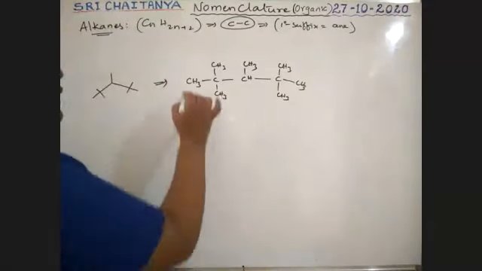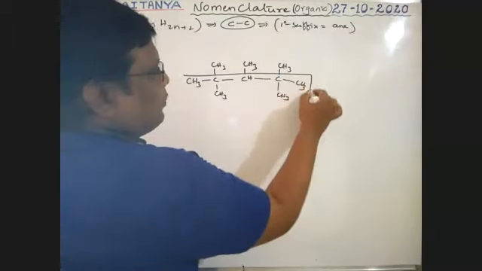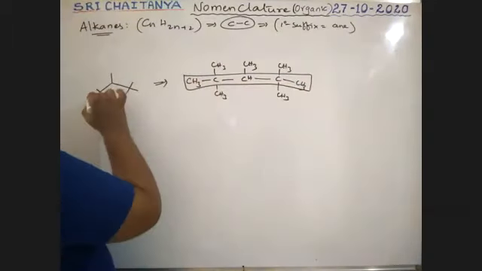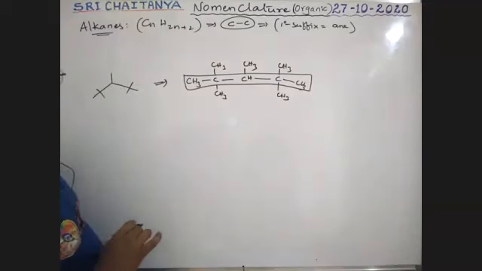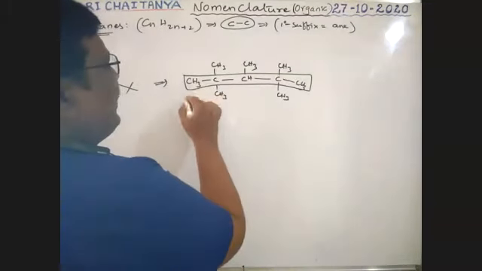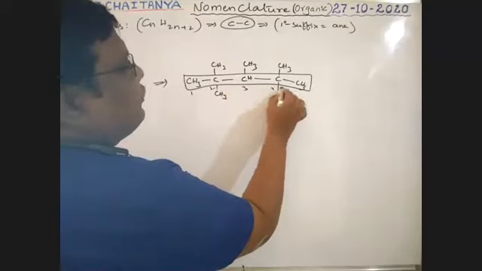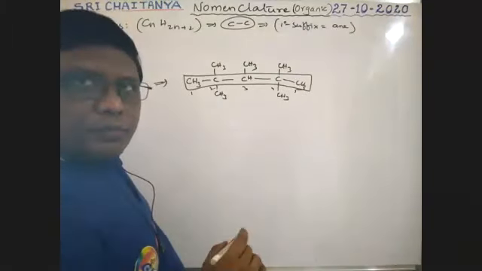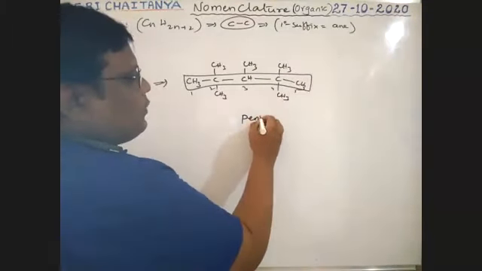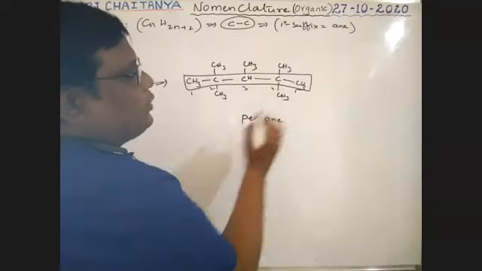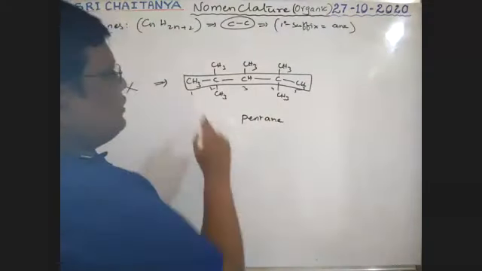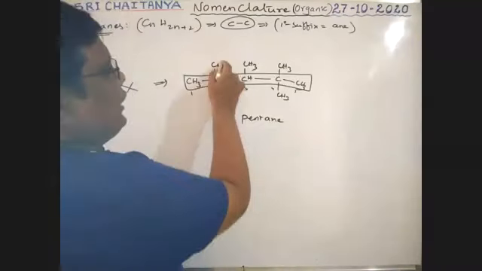Okay. Now it is the longest chain. So numbering 1, 2, 3, 4, 5. Pent. All are single bonds. Pentane. Okay. So at second, a methyl group, a methyl group.